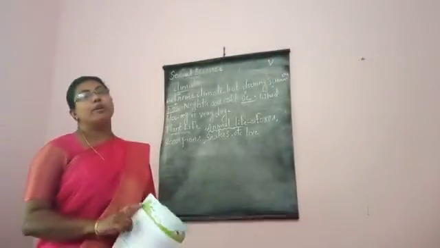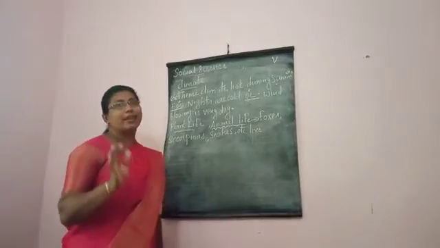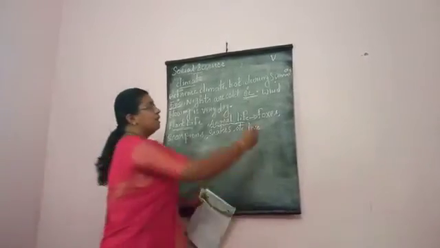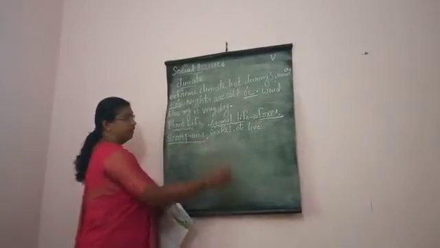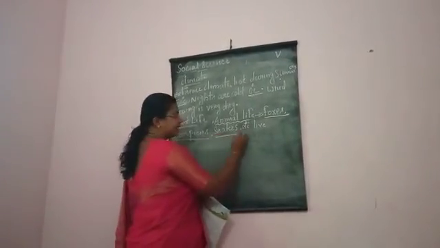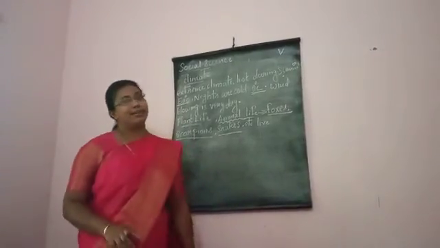So before that, the other animals that can live in the desert are foxes, then scorpions, then snakes. All these things we can see in the desert area.